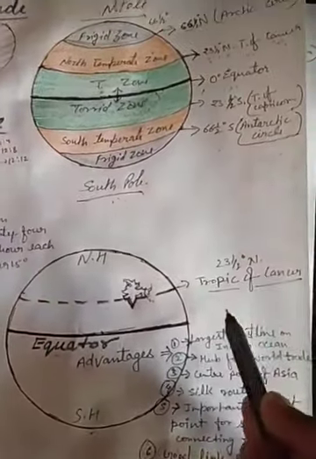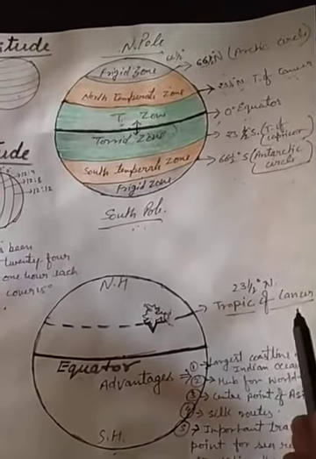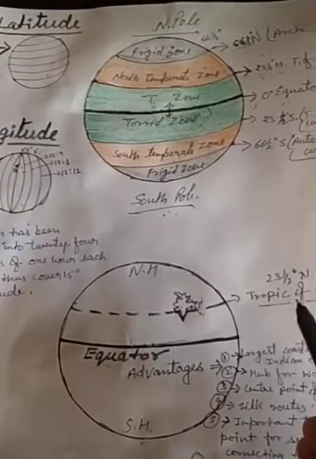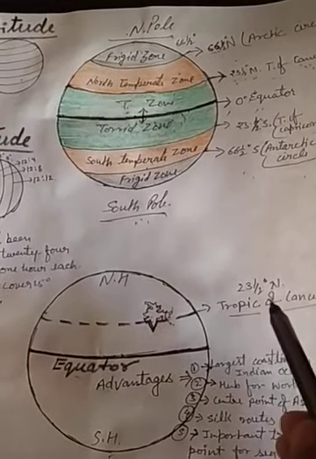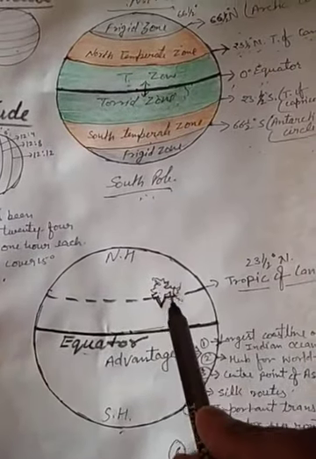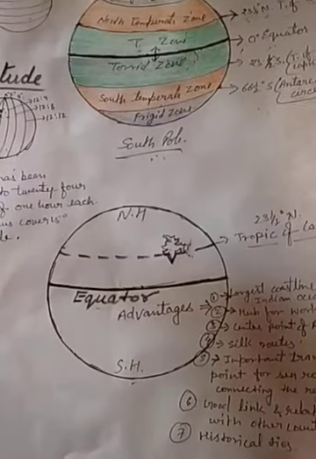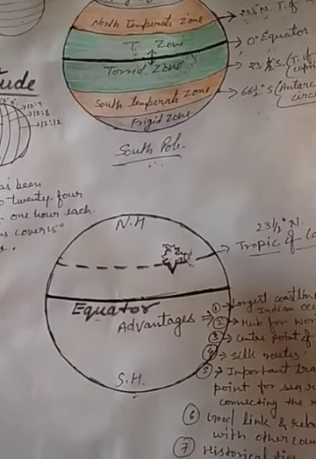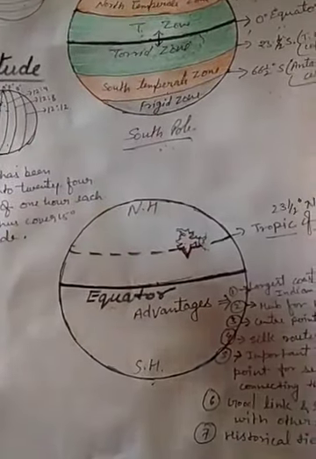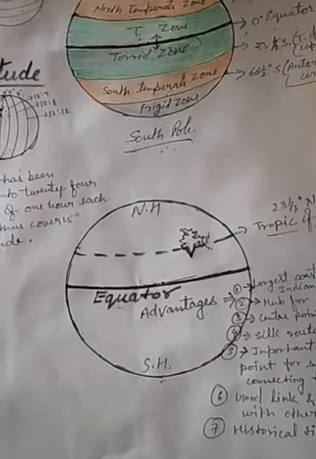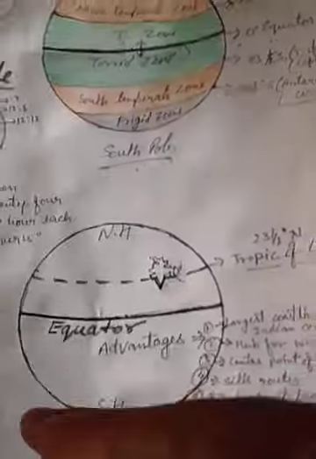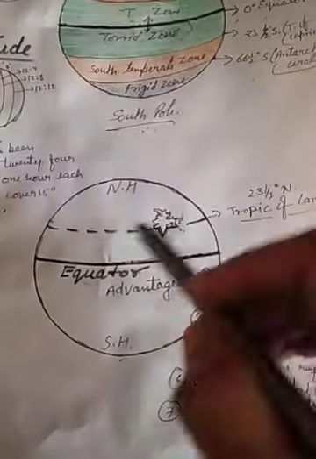Then there is 23.5 degrees north, which you learned is the Tropic of Cancer. This Tropic of Cancer lies just after this 0 degree, and the 23.5 degree latitude above it is given the name Tropic of Cancer. And India lies completely above the equator. Or you can say India lies completely in the northern hemisphere. So in which hemisphere does India lie? It is completely in the northern hemisphere, as well as in the eastern. Is this clear to you? It is completely in the northern hemisphere, right?